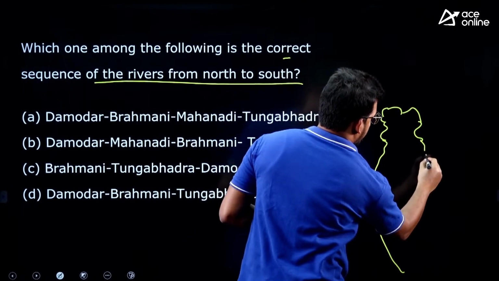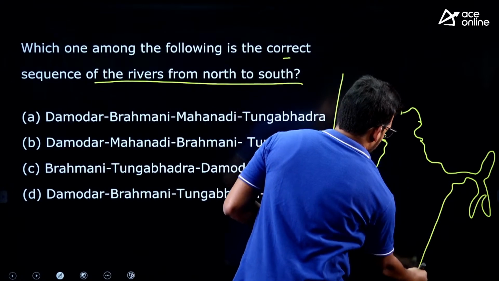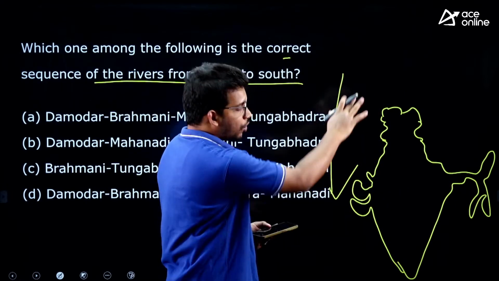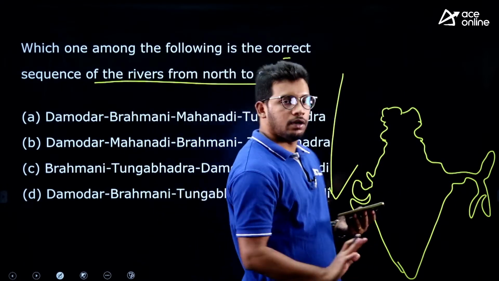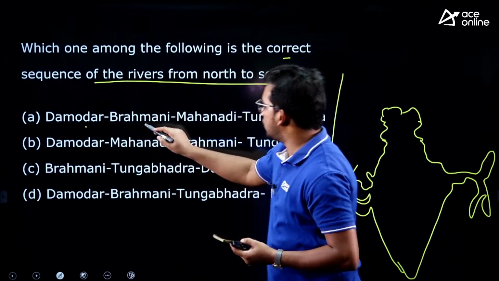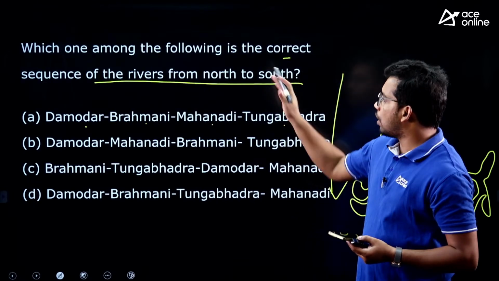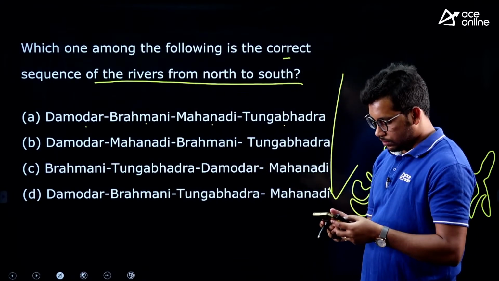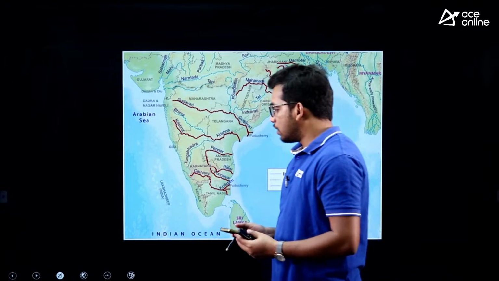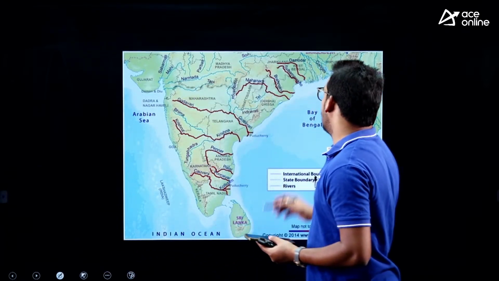This is India, right? They are asking which rivers are flowing from north to south. They have given Damodar river, Brahmani river, Mahanadi river, Tungabhadra river. Out of these you have to arrange from north to south. Let's see the map again, then we will go back to the question, so it will be easy for you to answer.